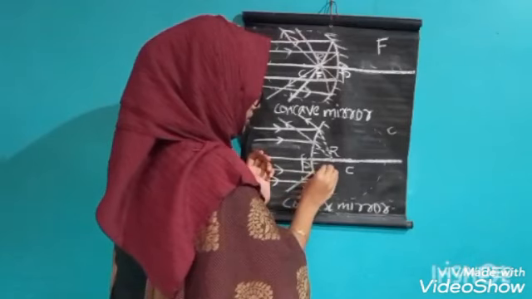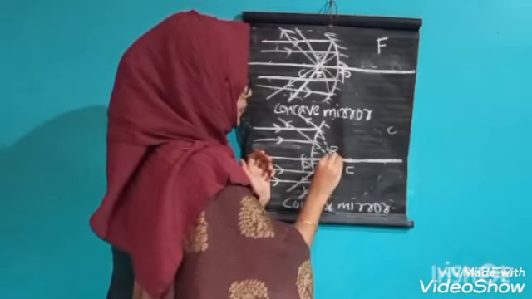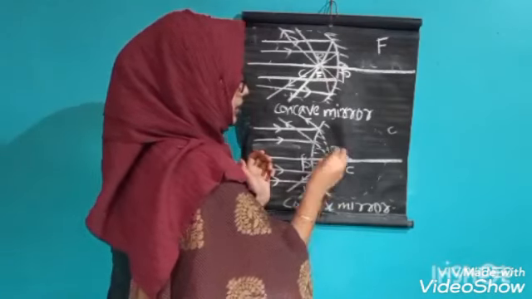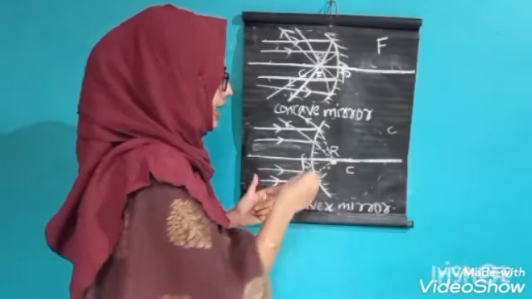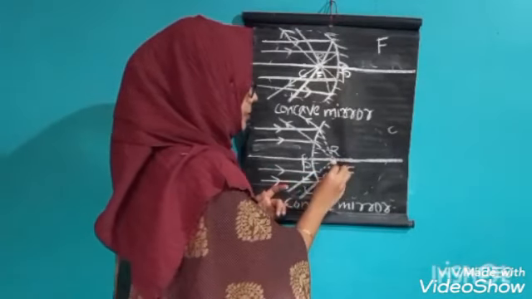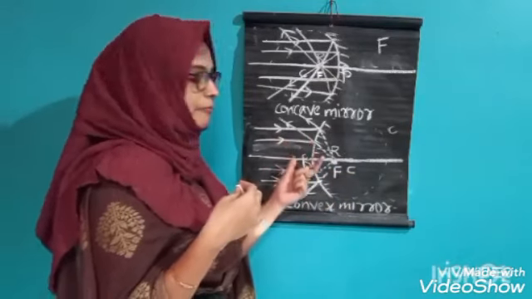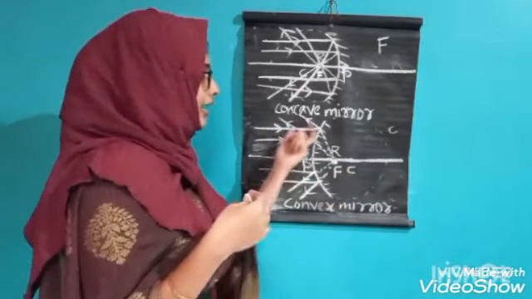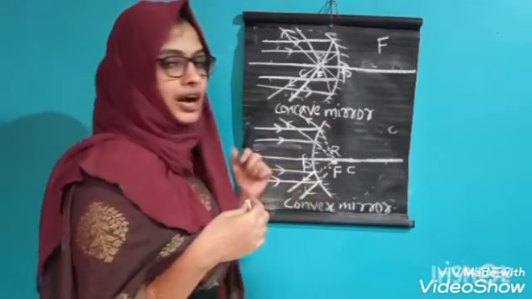These light rays appear to join at a common point. This is the principal focus of the convex mirror, and that principal focus is behind the reflecting surface of the convex mirror.